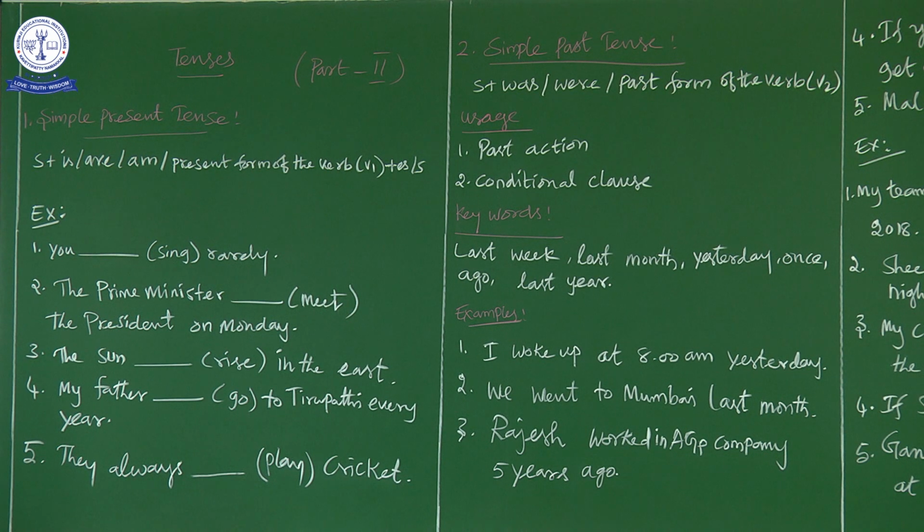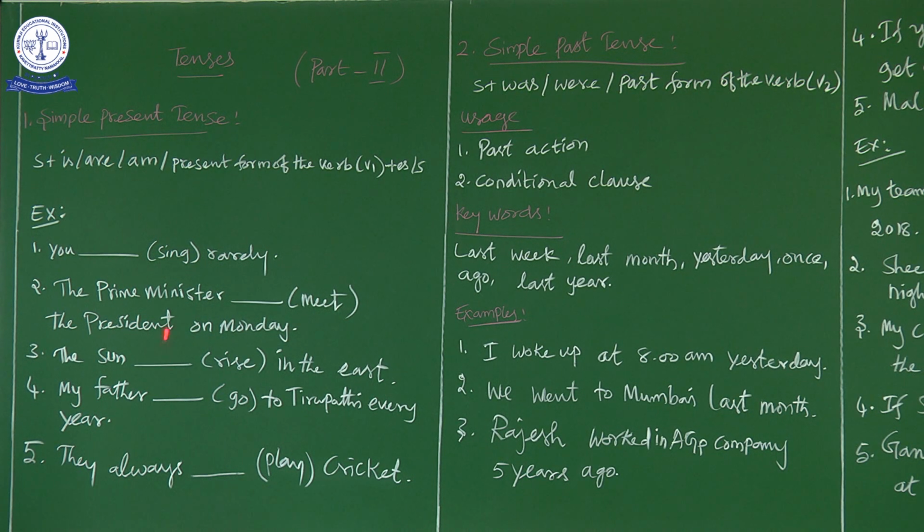So whenever the subject is a third person singular in simple present tense, we have to add s to the verb, or es or ies. So since the subject is third person singular he, we add s to meet. So the answer is: the Prime Minister meets the President on Monday. The third exercise: the sun dash rise in the east. Now which rule does this come under? It is a universal fact, scientific truth.